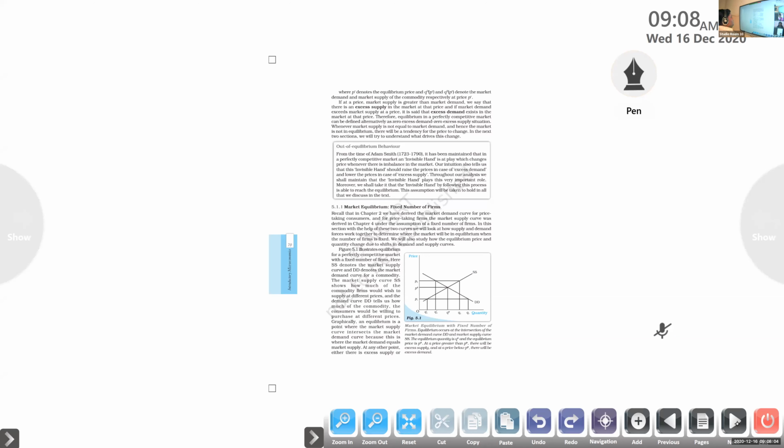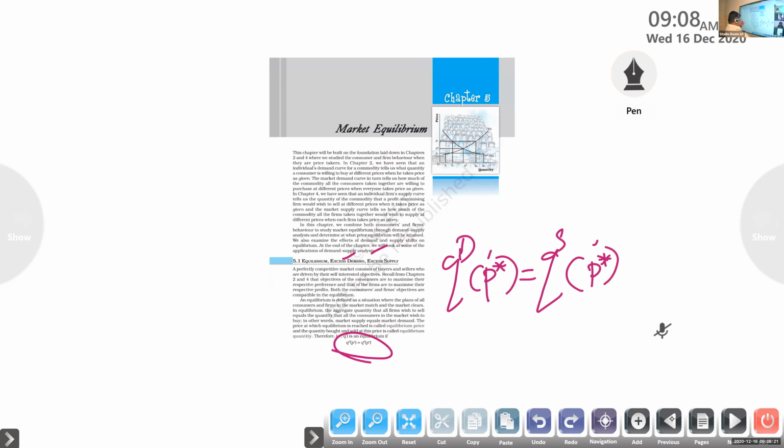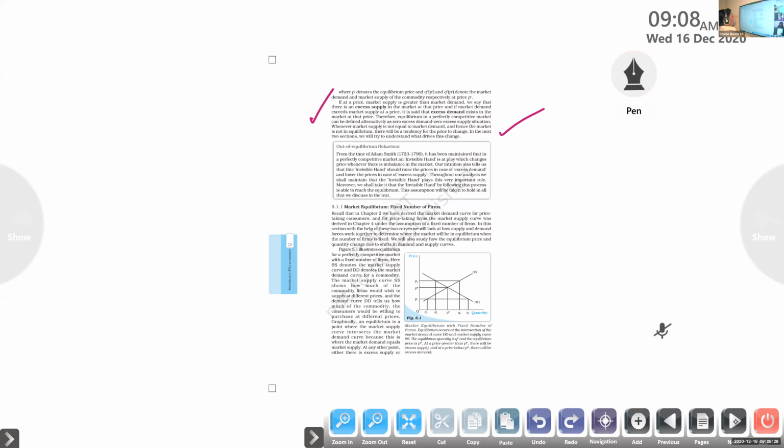Next, we discuss two conditions: excess supply and excess demand. Write down these questions. What do you mean by the term excess supply, what do you mean by the term excess demand, and equilibrium? These three questions are important from that area. What is market demand and market supply, and what is market equilibrium? Next one, what is excess supply and excess demand?